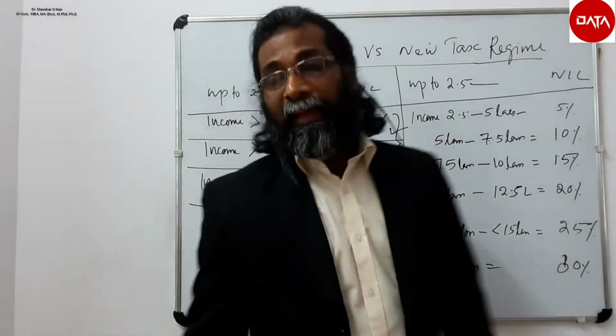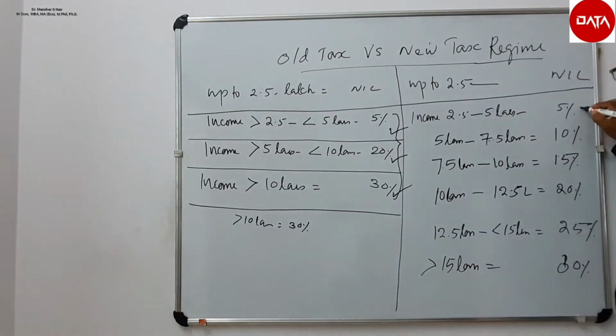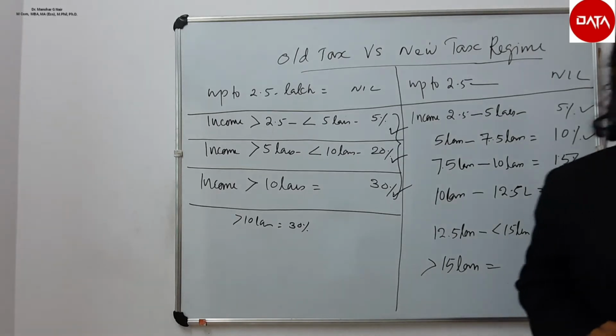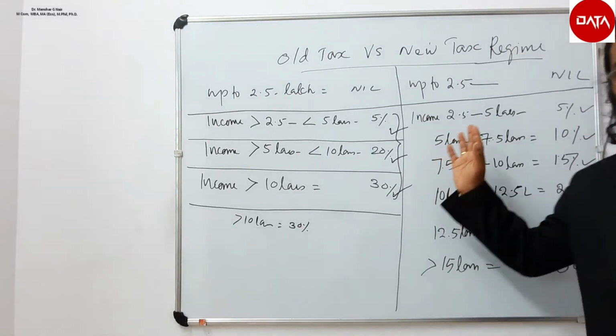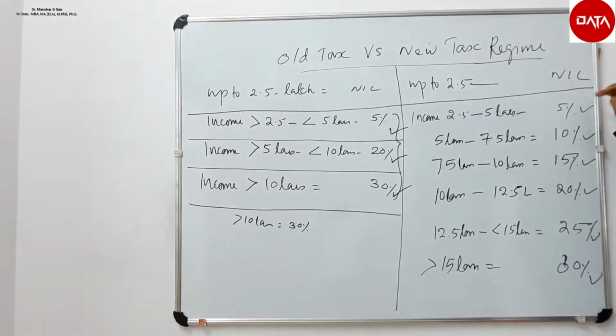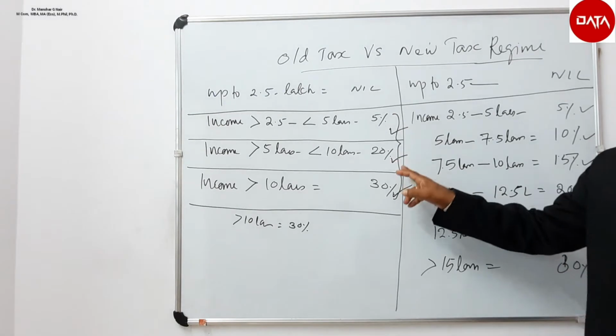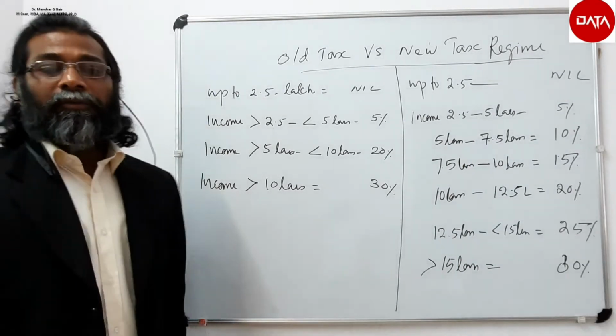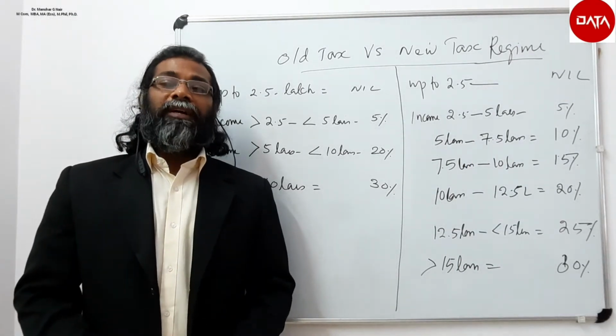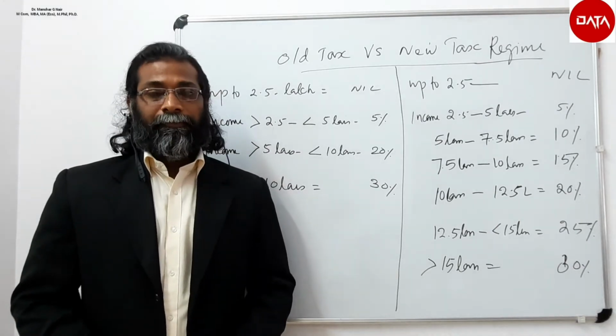But in the new one there are 5, 10, 15, 20, 25, then 30% rate of tax. Multiple tax rates are there in between 5 and 30, but in the old one, in between, only 20 is there. Now the question is, which one is ideal for the assessee?